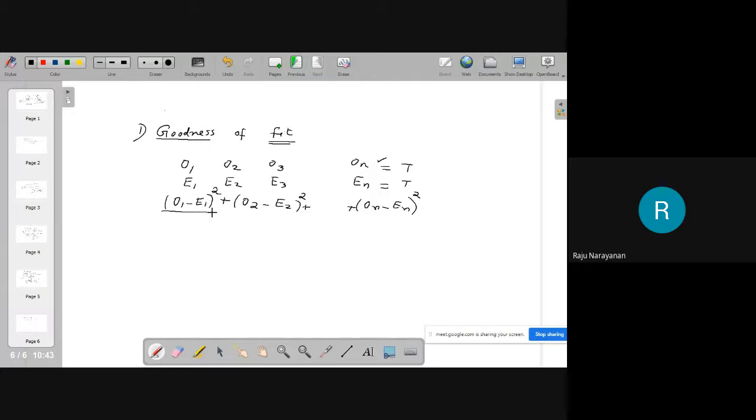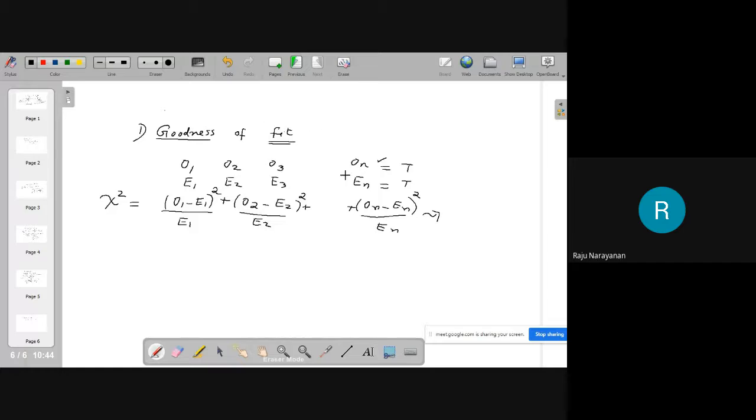Then these values are different, no? Therefore, you have to standardize it. This is the simple logic behind it. This statistic is distributed as chi-square distribution. With how many degrees of freedom? Please tell me.